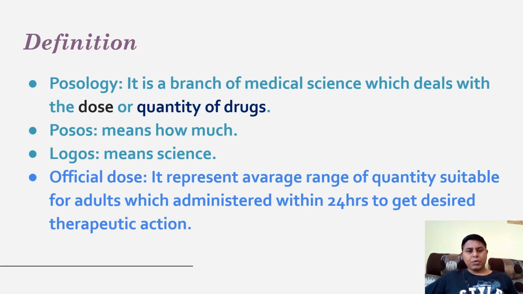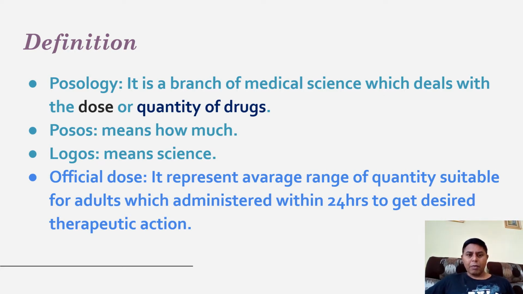Definition of posology. Posology is a branch of medical science which deals with the doses or the quantity of drug. Posos means how much, logos means science. It is a science where you are going to calculate the quantity of the drug required to get the desired therapeutic effect.